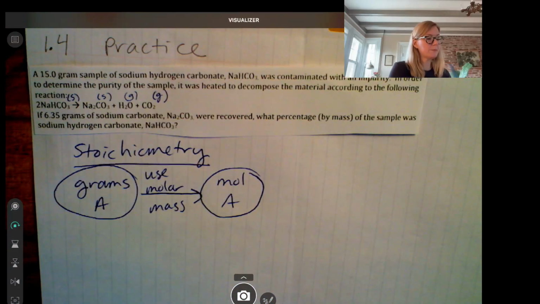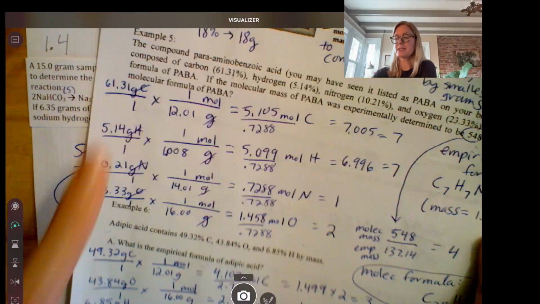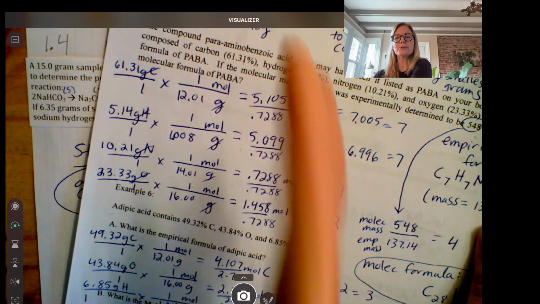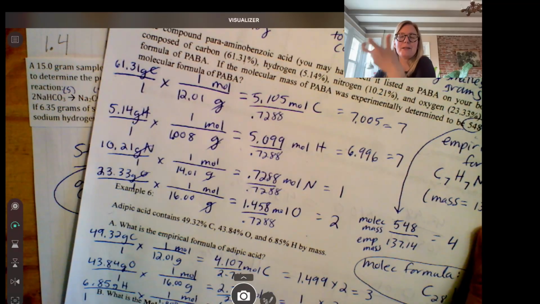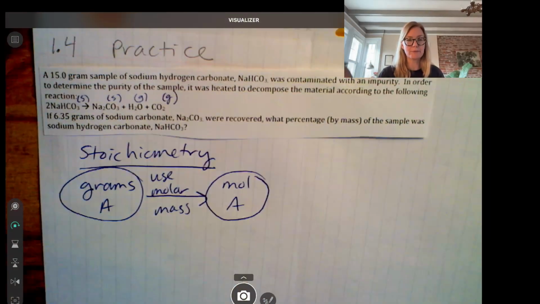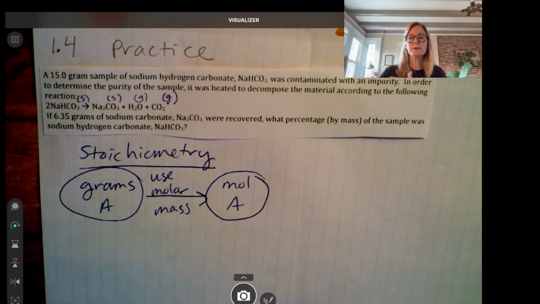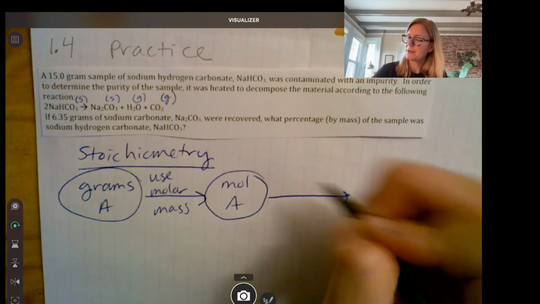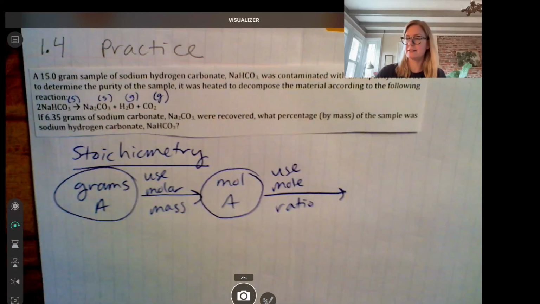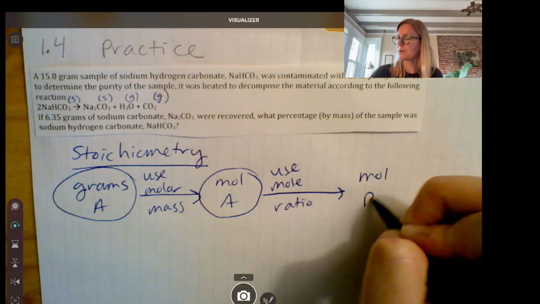If you look back at 1.3, the first thing we did with all these grams was convert to moles. Once we were in moles, we could tease out a numerical ratio. Same thing here. If you don't know what to do, convert to moles, okay? Once you're in moles, you're going to use the mole ratio, which I will explain in a second, to get to what I say moles of B.